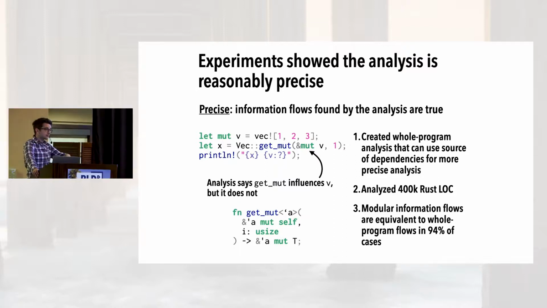So we have a detailed breakdown in the paper. This is one such example where there are use cases where you need to take a mutable pointer so as to pass off that permission, but then you don't use it. And there are other forms of imprecision. Like I mentioned, we have to assume, without looking at the definition of a function, that all of the inputs were relevant to every information flow.